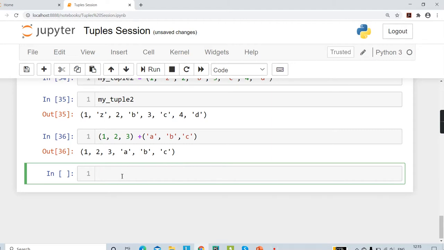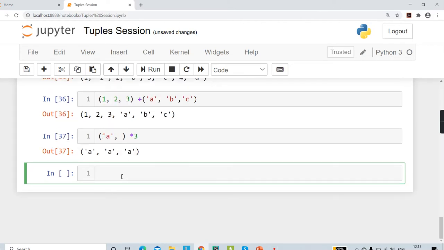Okay, similarly, if we want a single tuple and now we want to multiply it, that is we want to repeat it some number of times. So let's say I have this alphabet a, and now I want to get a tuple having this element repeated thrice. So I can say multiply it by 3, and if I run this, I get that particular tuple. Well, this element has been repeated 3 times. Okay, now let's focus